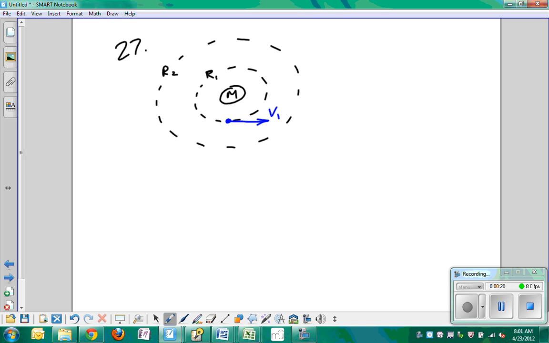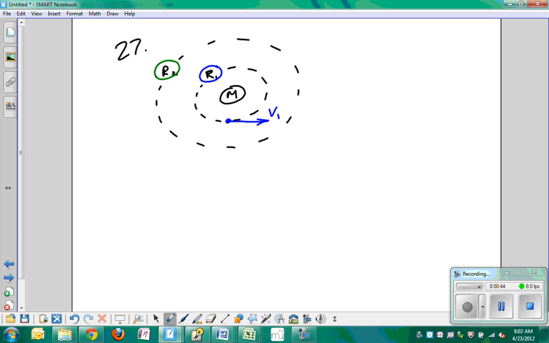So planet or satellite R1 rotates with the speed of V1, and satellite 2 with the radius of R2 is going to have, first of all, tell me, is the orbital speed going to be greater or less than that of the inner satellite? How do you guys vote? It's going to be faster.